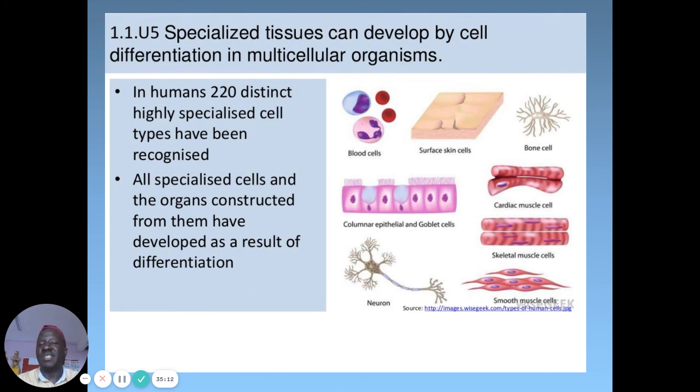So we have different specialized cells. As we can see, we have 22 distinct, highly specialized cells. And remember, we said cells are modified differently to serve different purposes. For example, the cells in your palms are different from the cells on your face.